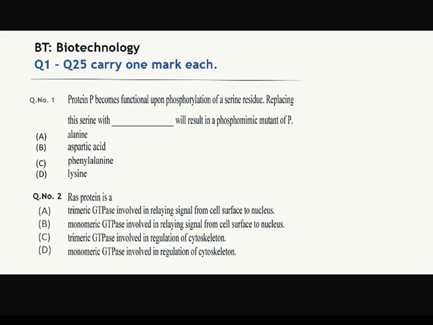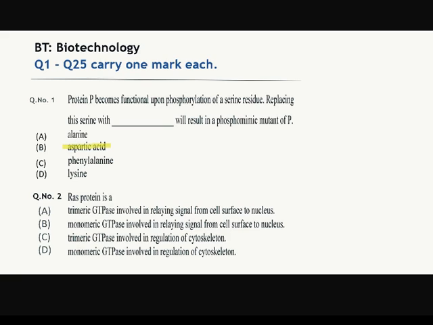So let's start. Firstly, we are doing 1 mark questions. The very first question is: protein P becomes functional upon phosphorylation of serine. Replacing this serine with dash dash will result in the phosphomimic mutant of P. Our answer should be: phosphomimic mutant of P means the same or a copy of phosphoserine, which is aspartic acid. The answer is option number B, aspartic acid.